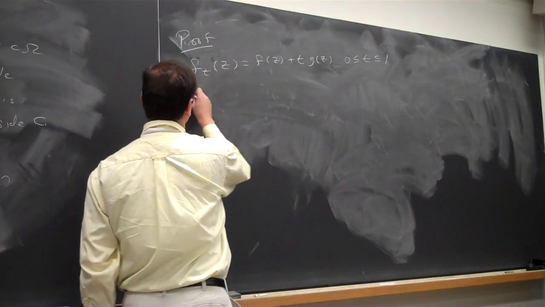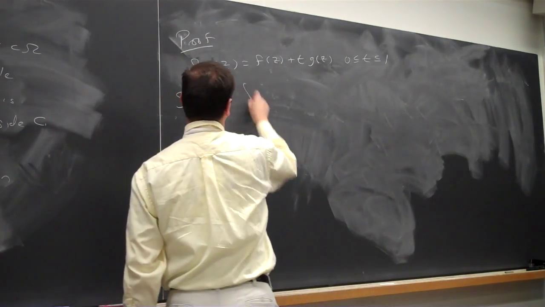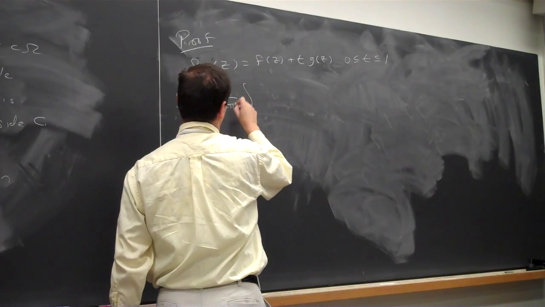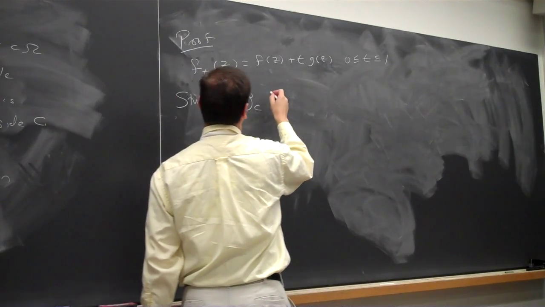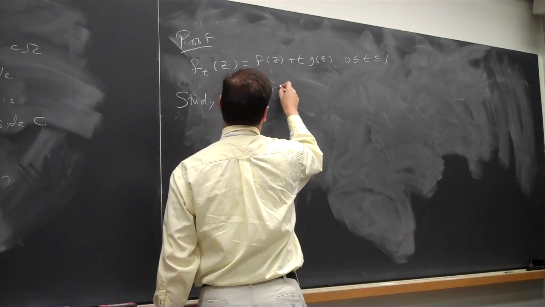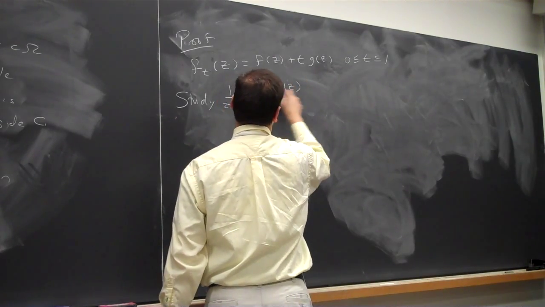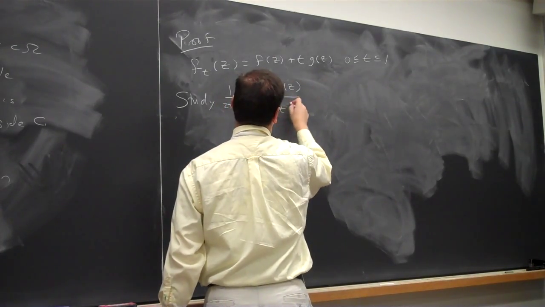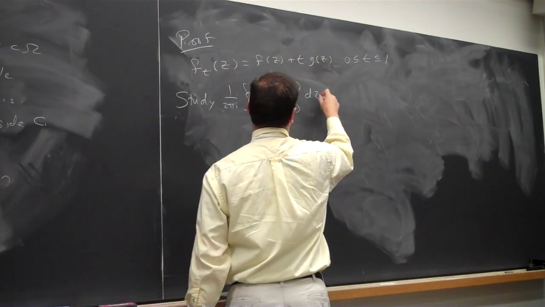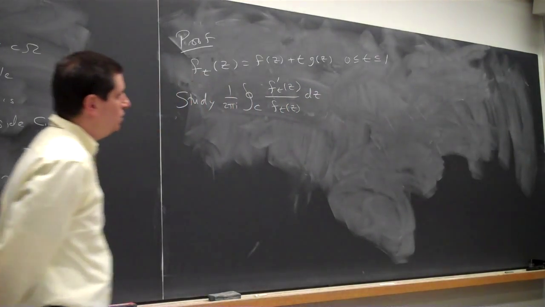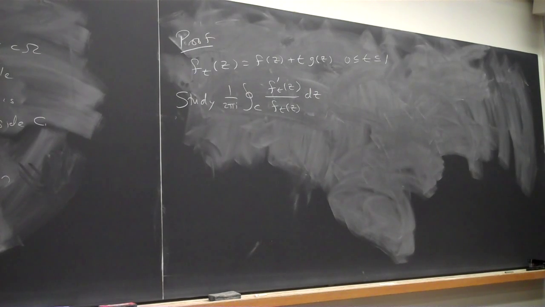So let's study the integral 1 over 2 pi i over C of f_t prime of z over f_t of z dz. What does that integral equal?